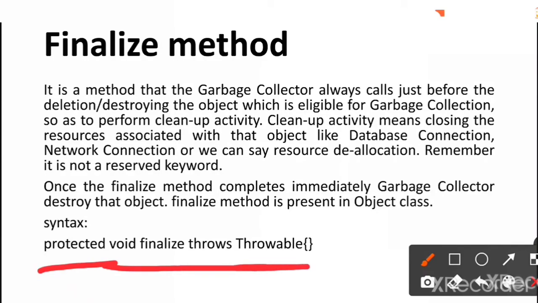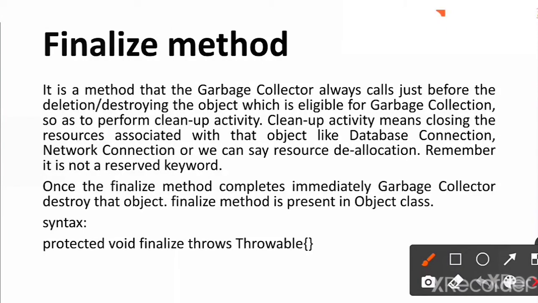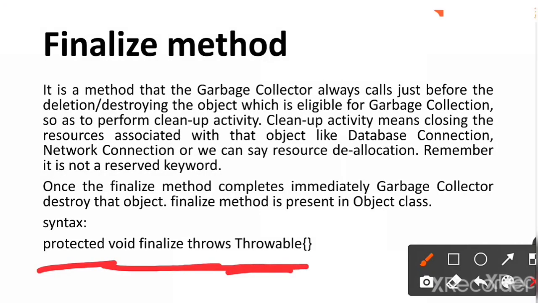So Throwable is an exception class which is present in Java. When we learn more about exception classes in Java, we will discuss more about this throws keyword and the Throwable class. The finalize method can be added to any class. Java calls that method whenever it is about to reclaim the space for that object. If you want to perform any task, then you have to specify that code within this finalize method. That's about the finalize method in Java.